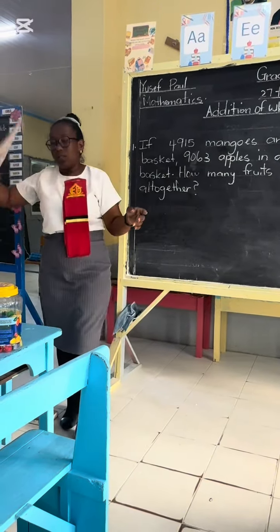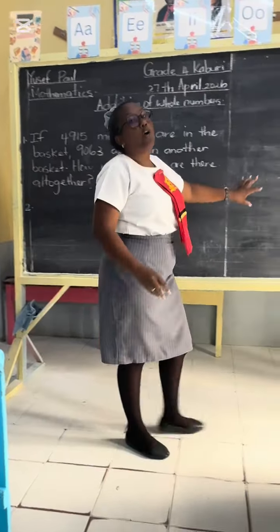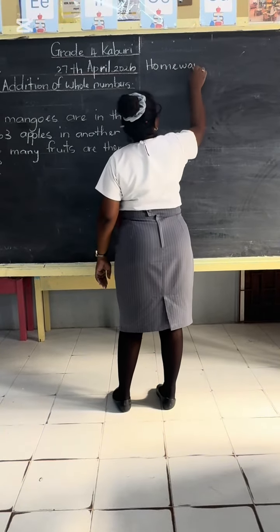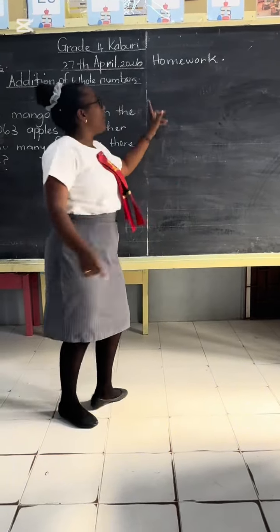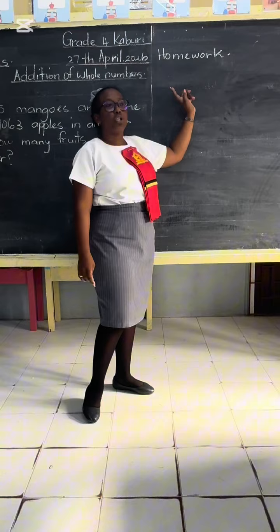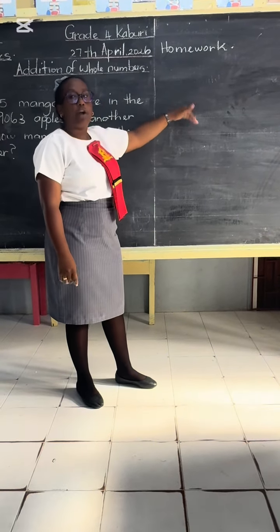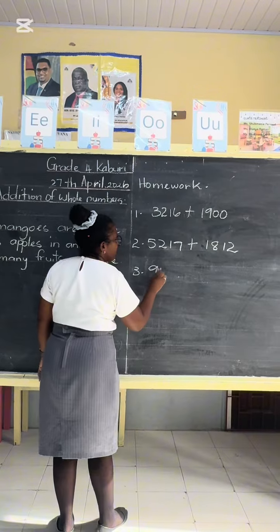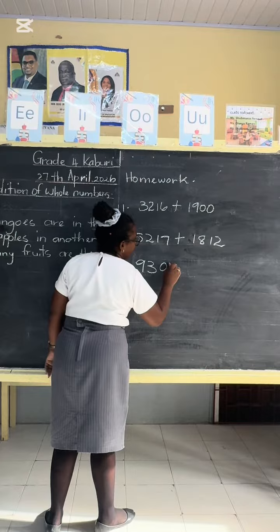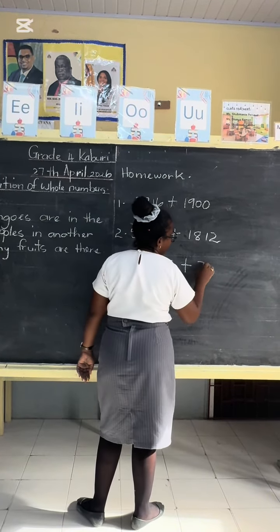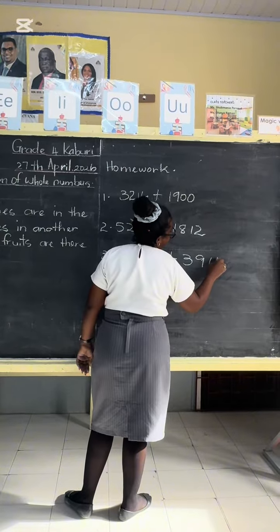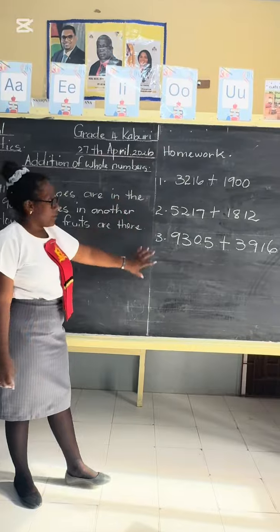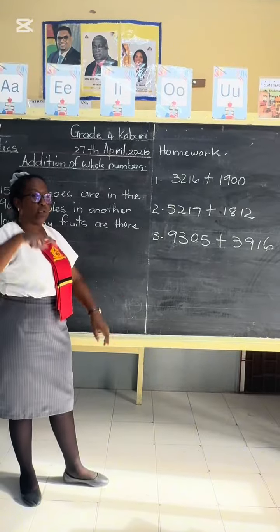Very good. So I'm going to put your homework over this side. You copy your homework. I'm going to put the numbers side by side and I'm challenging you to set them down correctly using the place value method, how they're supposed to. Good. So you have 3 here to complete. You copy this and then you put your books on the table for me to mark.